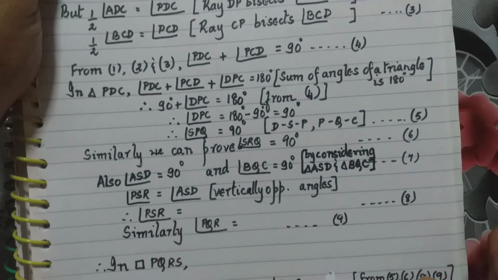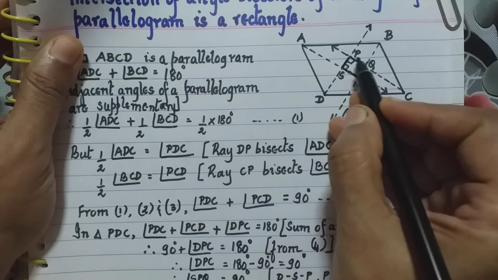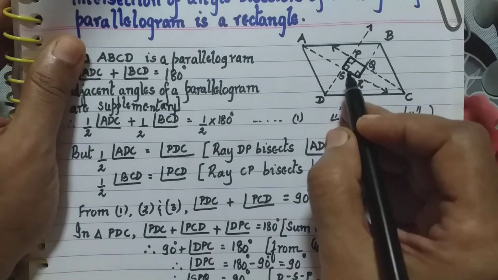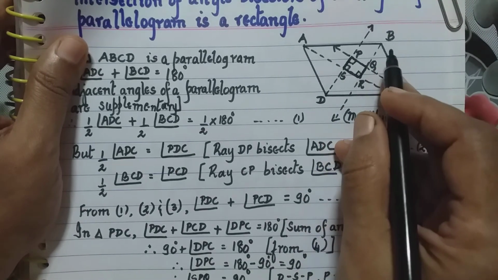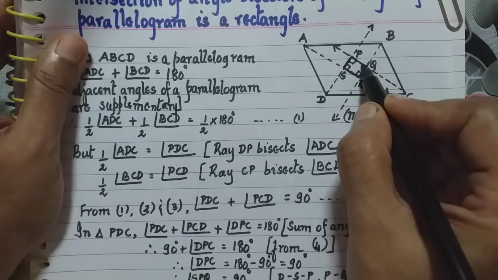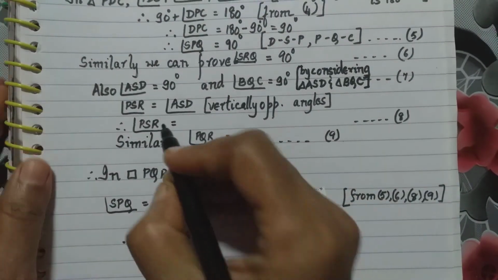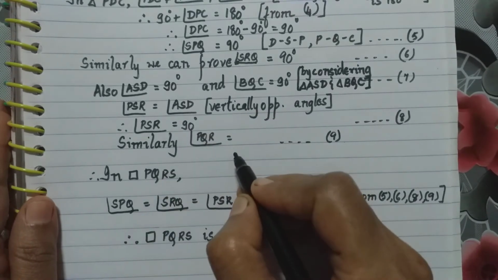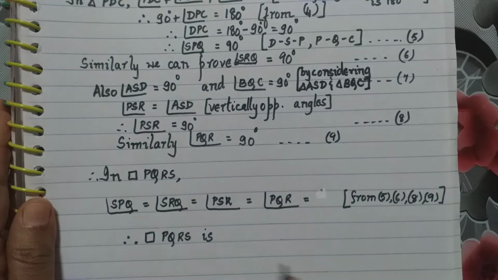Therefore, angle PSR also will be 90 degrees, and we can mark this as 90 degrees. Similarly, angle PQR is equal to 90 degrees.